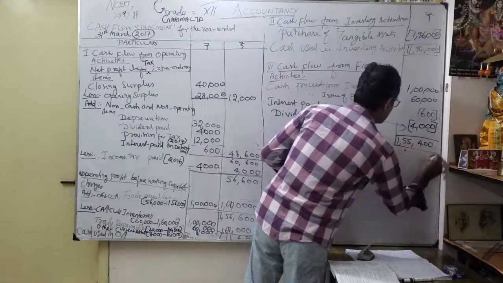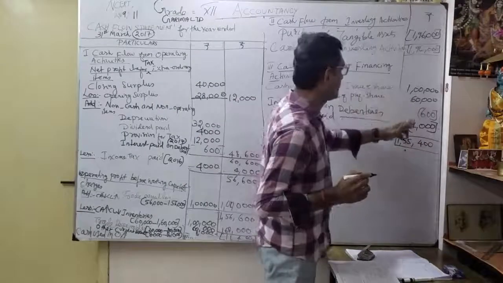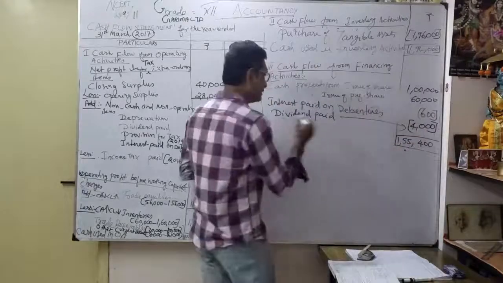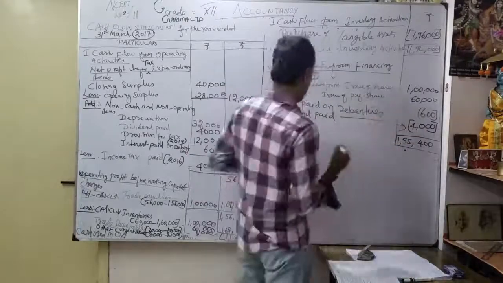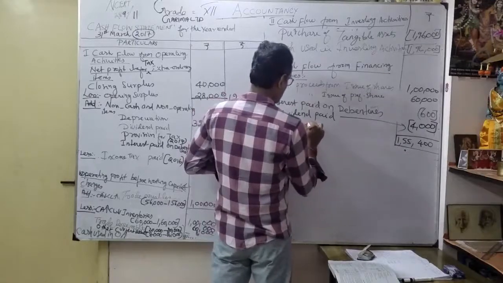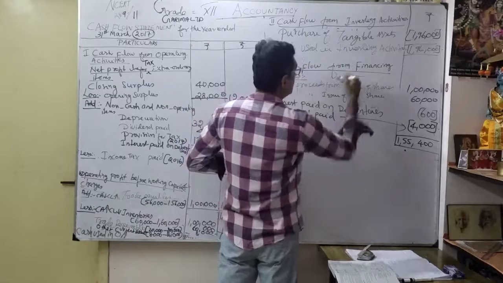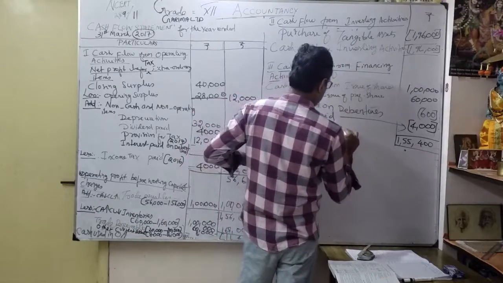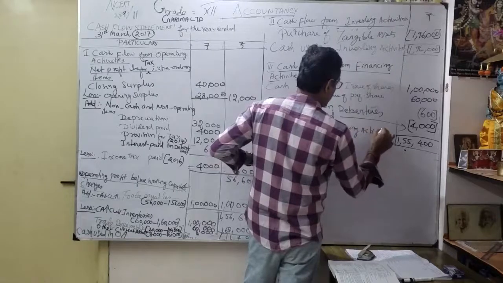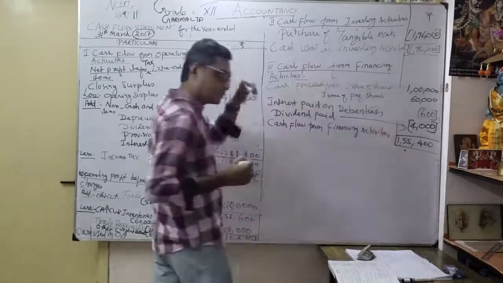How simple? 160 minus 4,600. You get it? 1,55,400. Here our cash inflow is more. So here cash flow from financing activities. Okay. Now we're going to discuss what?